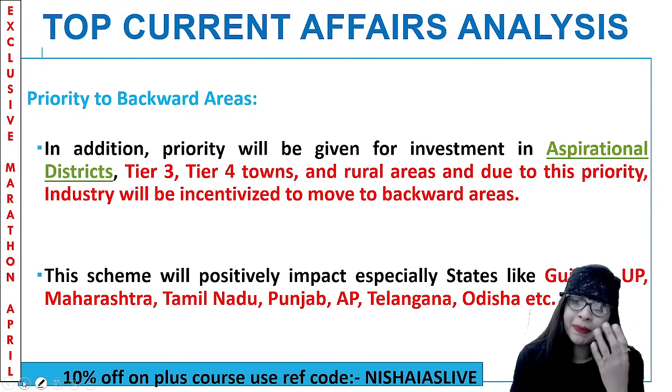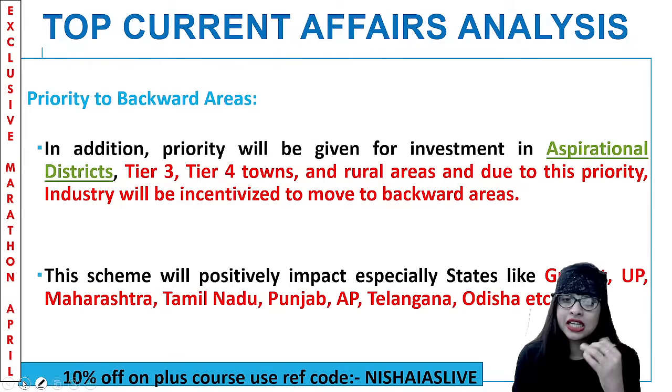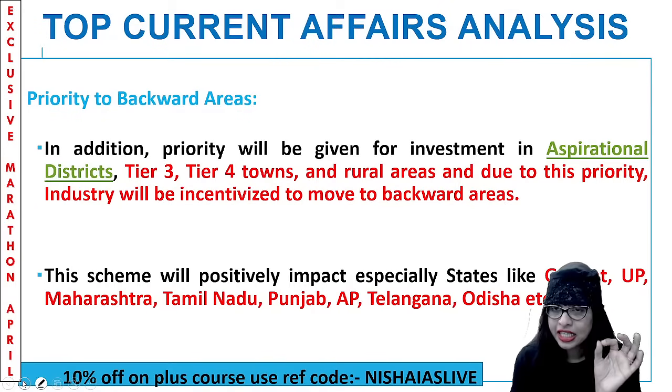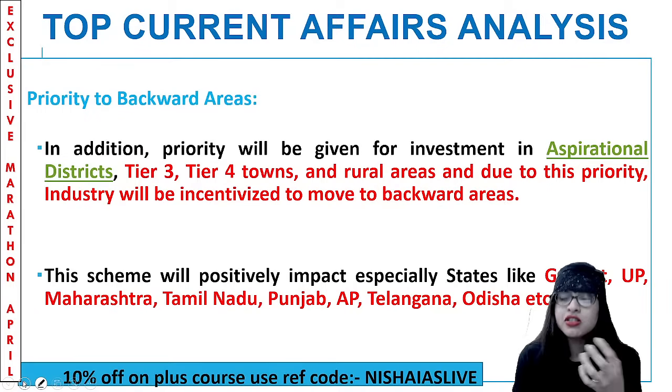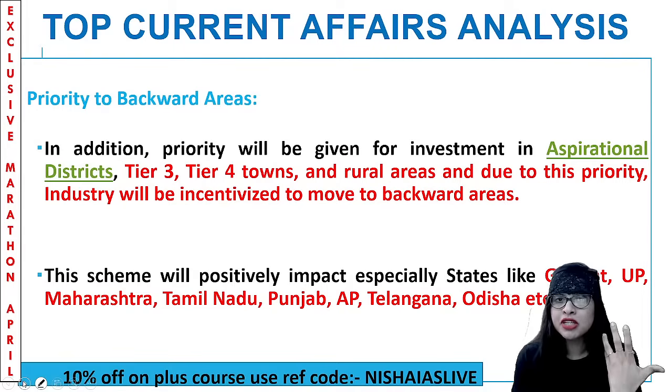Next is priority to backward areas. Compared to telecom and others, the production linked incentive for the textile sector, in addition, gives a lot of importance to investments in aspirational districts, tier 3 and tier 4 towns and rural areas. Because of this priority, the industry will be incentivized to move to vulnerable or backward areas. So what happens? The rural or backward area gets developed, and infrastructure automatically comes up there. So the Ministry of Rural Development's objective of developing rural and backward areas is also happening simultaneously. That's the biggest advantage, you understand?